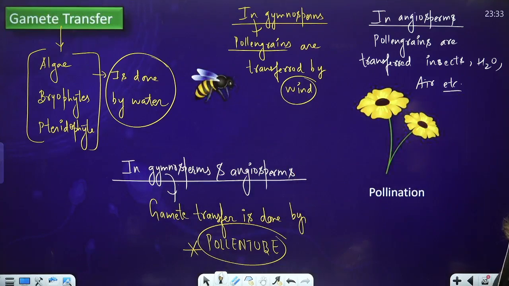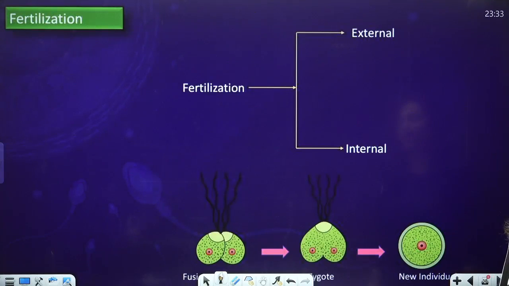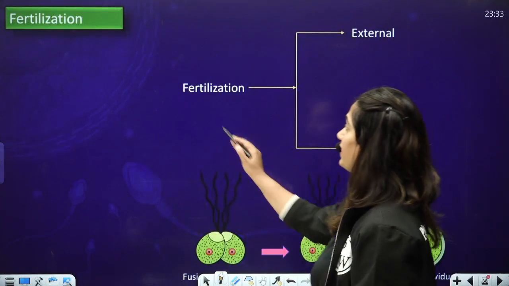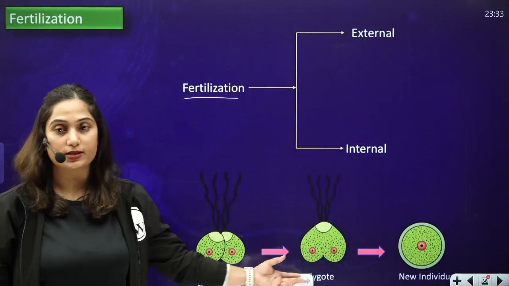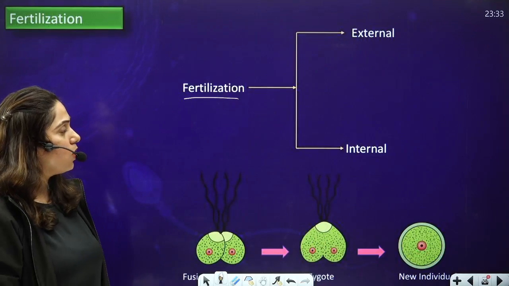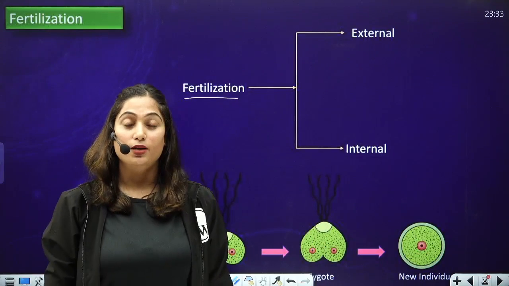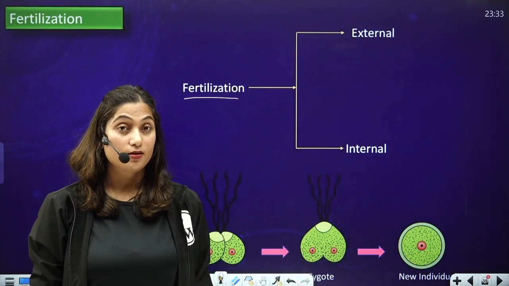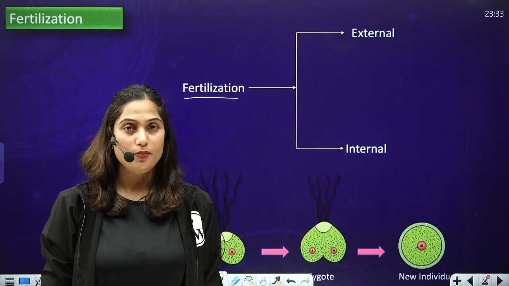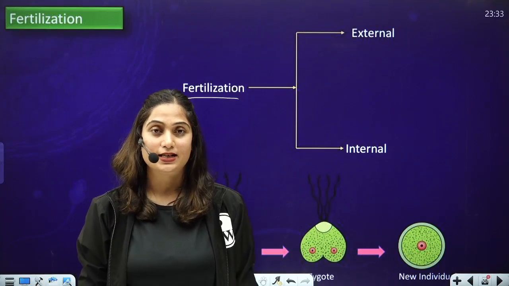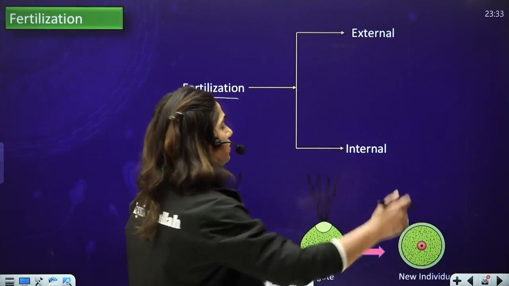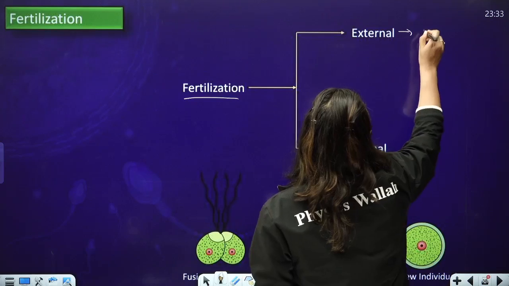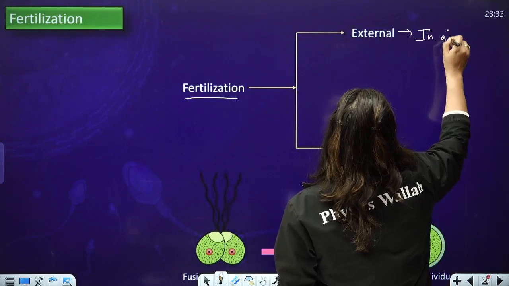So the gametes finally reach their destination, and what happens then is fertilization, that is fusion of gametes. And what will be formed? Zygote will be formed. So the fertilization also can be external or it can be internal. If it happens inside the female reproductive part, then it is internal, and if it happens outside the body, it is external. So external fertilization is seen in case of algae.